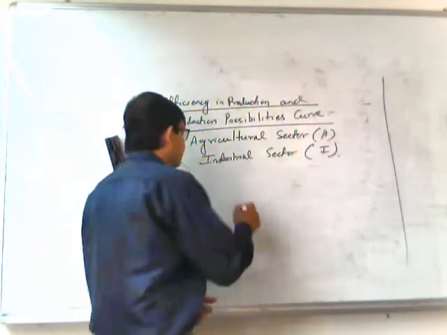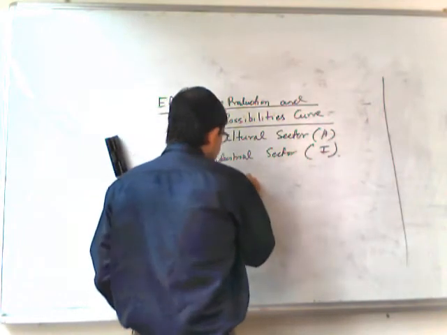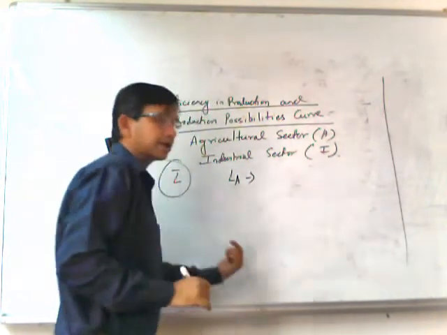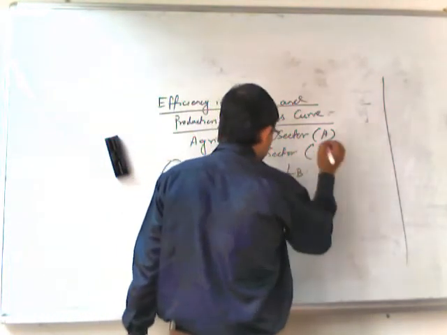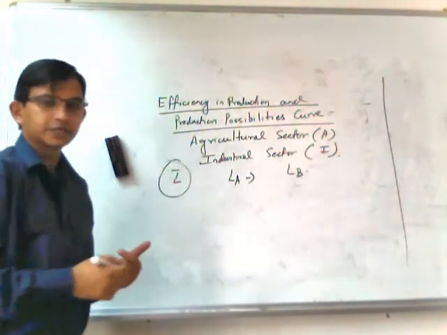Now, LA means the number of labor in the agricultural sector, and LI means the number of labor in the industrial sector.